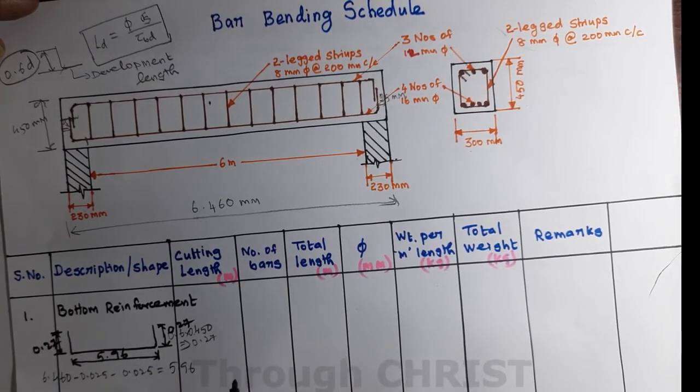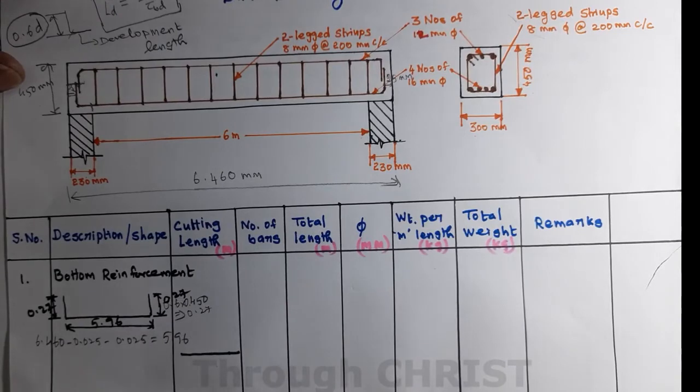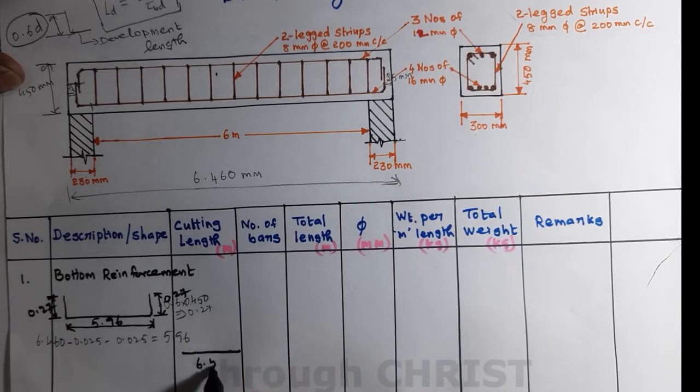Now we have to calculate the cutting length, that is, how much rod needs to be cut to make this kind of shape. So what is the cutting length? I will write it here, in exactly the same location. We add 5.96 plus 0.27 plus 0.27, then we get the cutting length. Then I am getting 6.5. The cutting length is 6.5 meter.